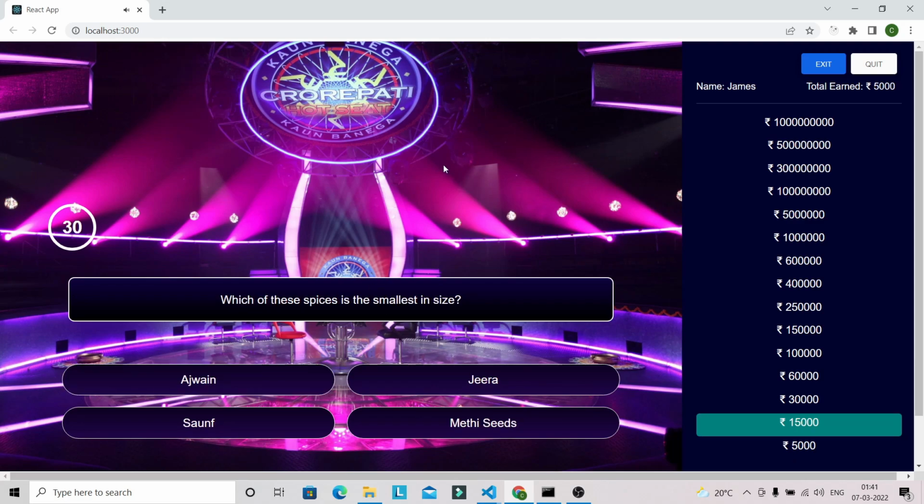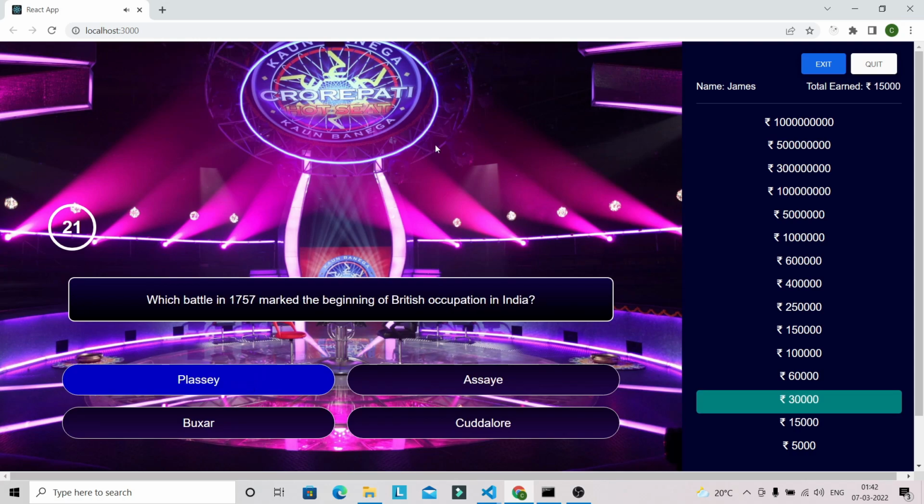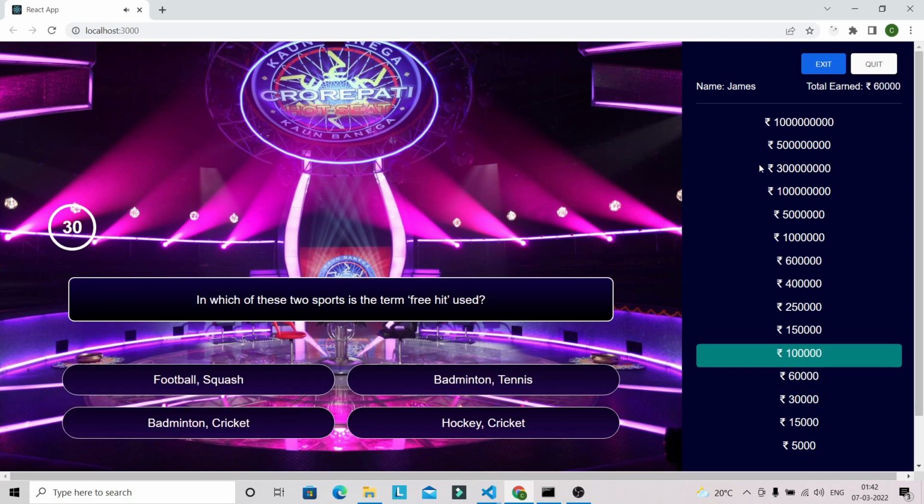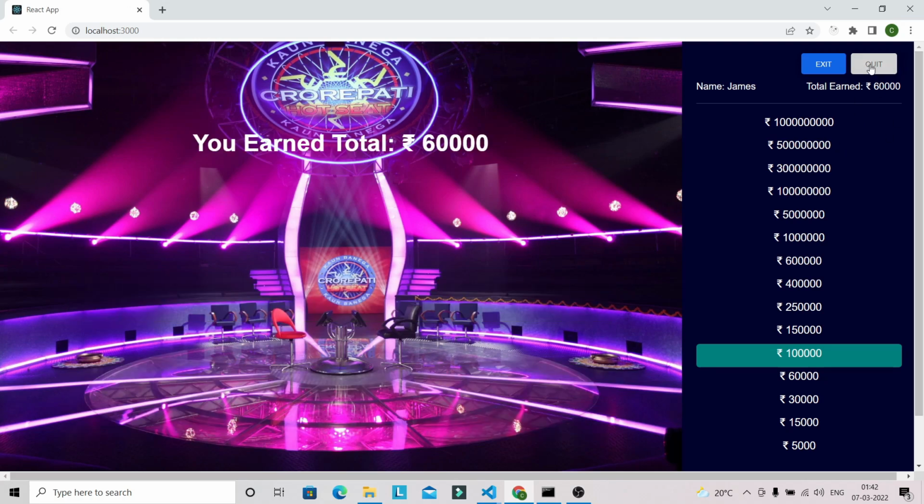So this is correct. Let's select this one. So this is also a correct answer. So let's select this one. And it will be this. Okay, third. So you can see that this is also updating here. Okay, so now I wanted to quit this quiz, so let's click on this one. You will see how much you have earned. So total you have earned 60,000.